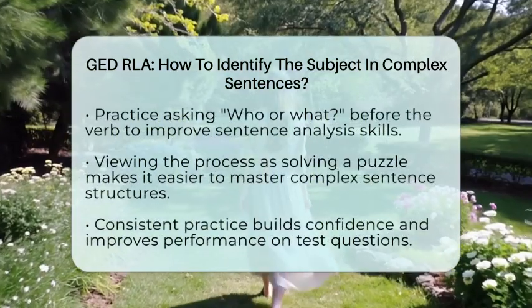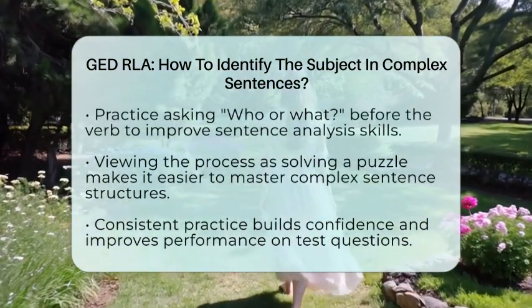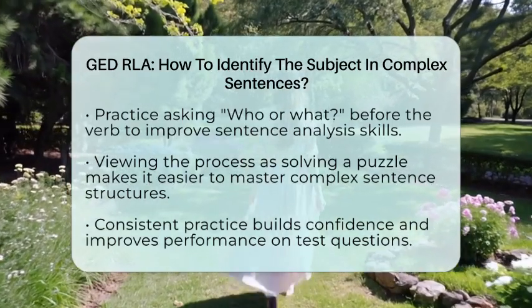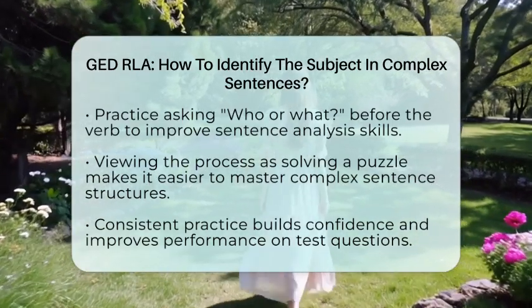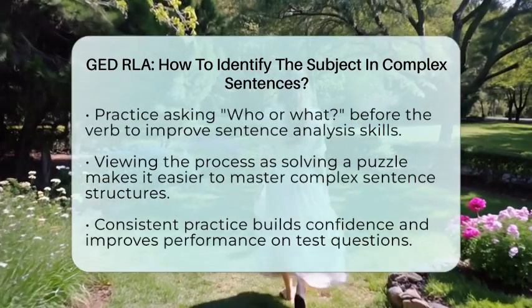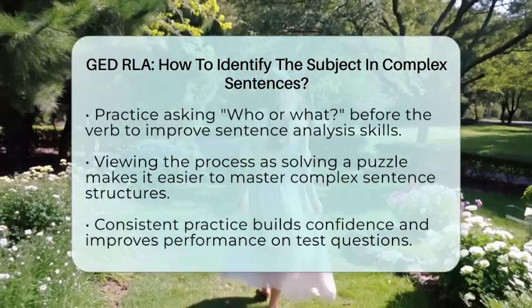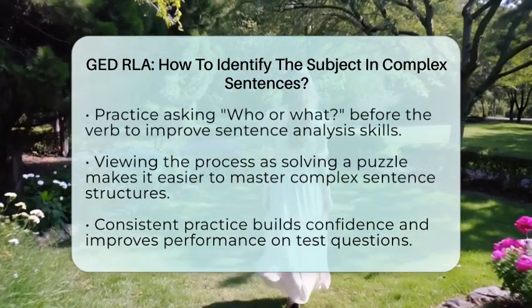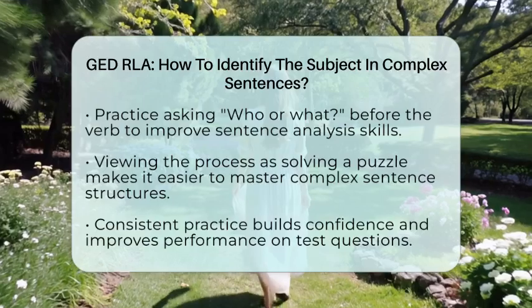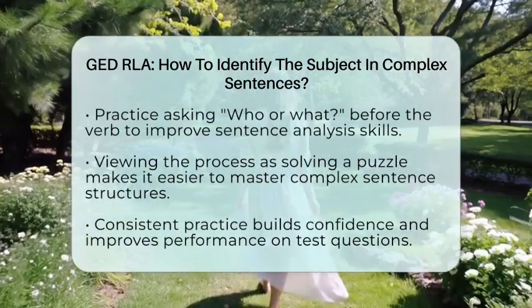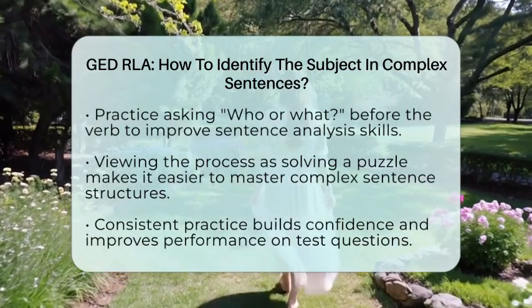Practice asking who or what before the verb in different sentences. This simple step makes understanding complex sentences much easier. Keep practicing this method and you'll become more confident in handling tricky sentences on the GED test. Remember, finding the subject is like solving a little puzzle. Look for the main action, ignore the extra parts, and ask yourself who or what is doing it. With time, this will become second nature, and you'll do great on your test.